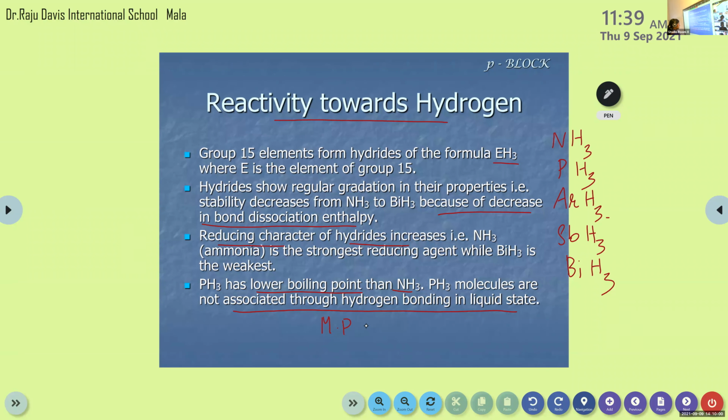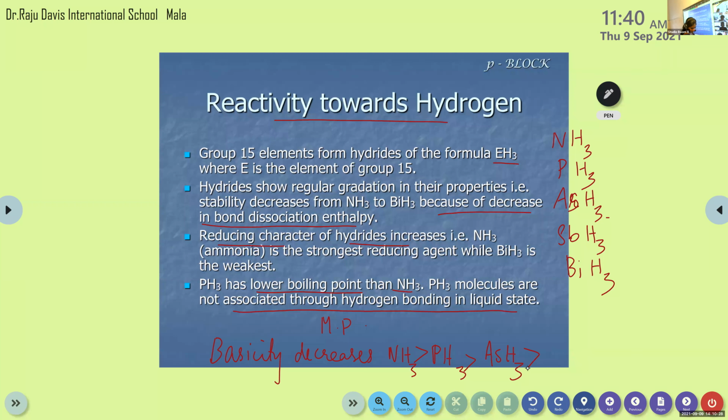Then the basicity decreases in the order: NH3 has the maximum basicity, then it decreases through PH3. Sorry children, for arsenic it is As, I think I wrote Ar earlier. It is As, sorry.